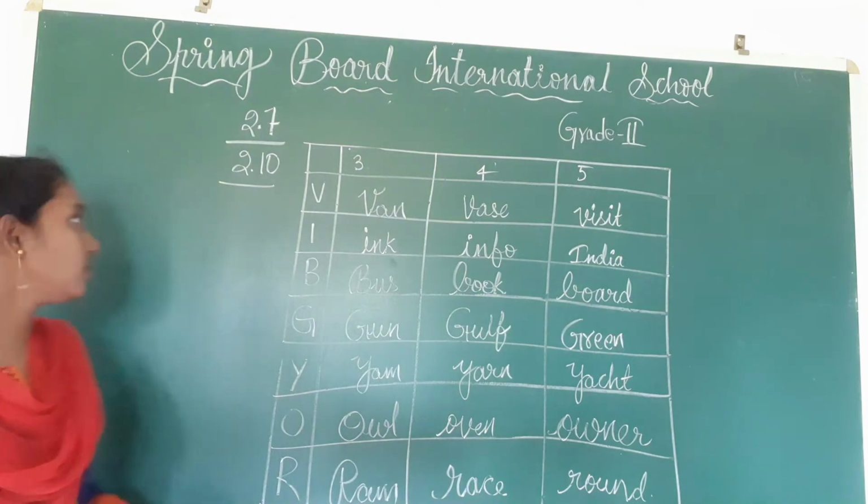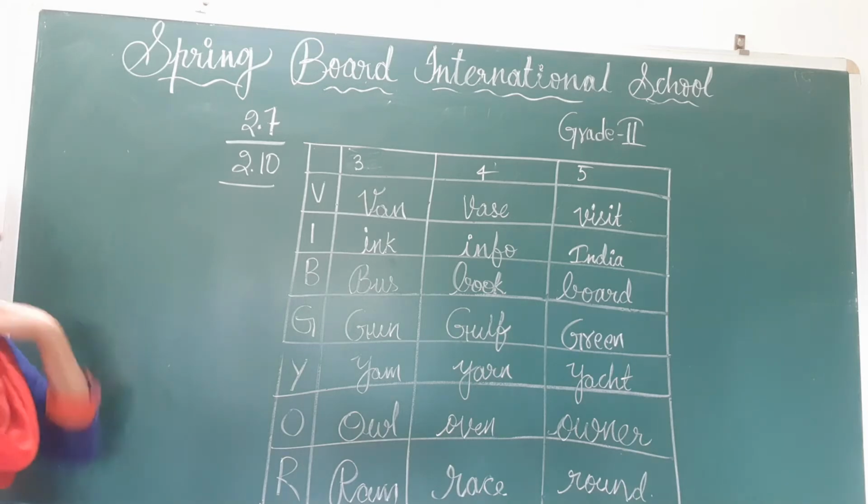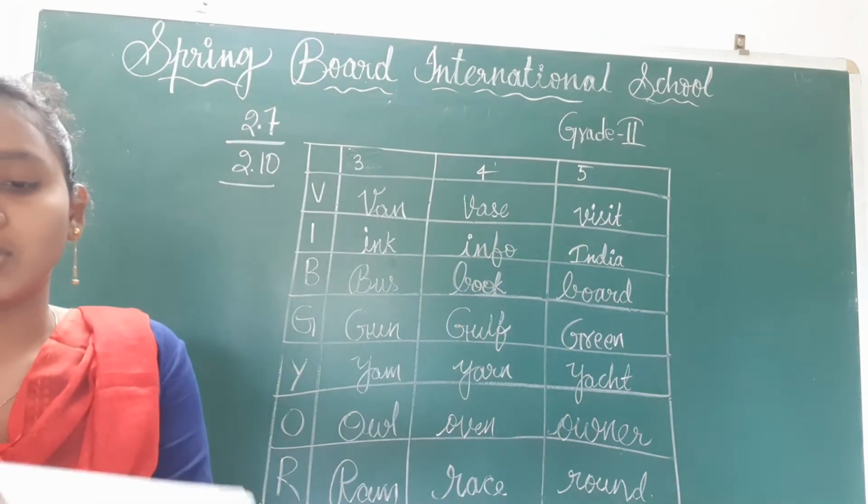Like this you have to write, and you have to complete this one, children.